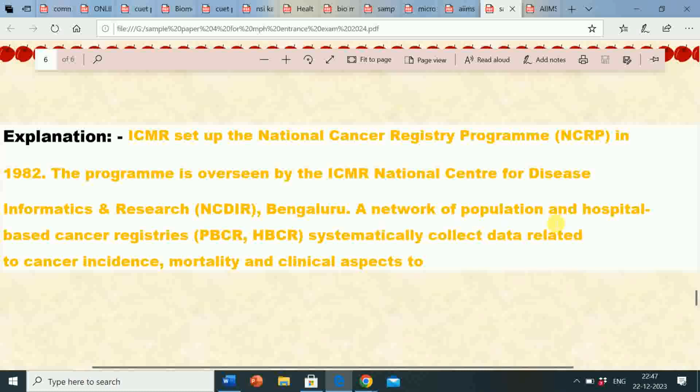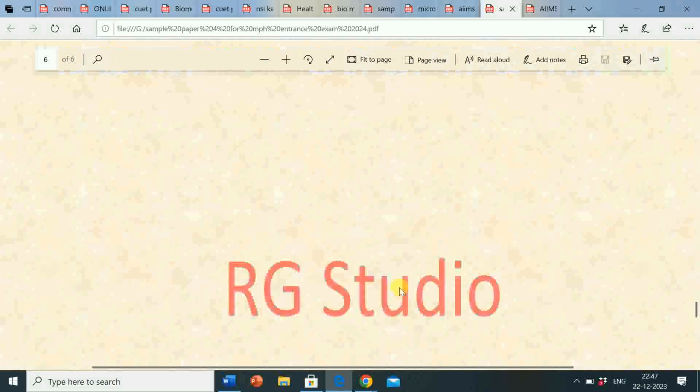A network of population and hospital-based cancer registries, PBCR and HBCR, systematically collect data related to cancer incidence, mortality and clinical aspects too.